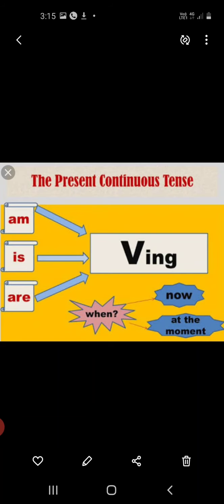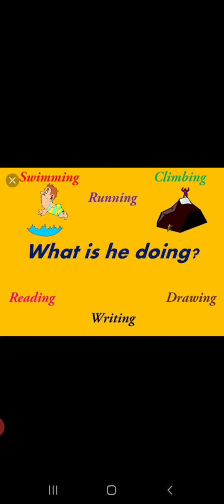As you can see in this picture, the examples, just see. Now give the answer to this question. What is he doing? So many ing verbs are written over there. You can frame the sentences: he is reading, he is writing, he is drawing, he is climbing, he is running, he is swimming. Alright, so these are the examples of present continuous tense.